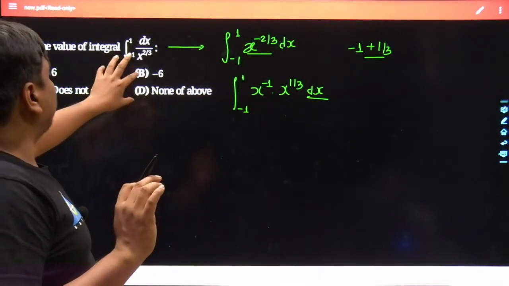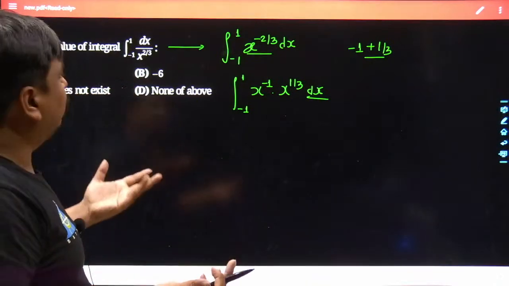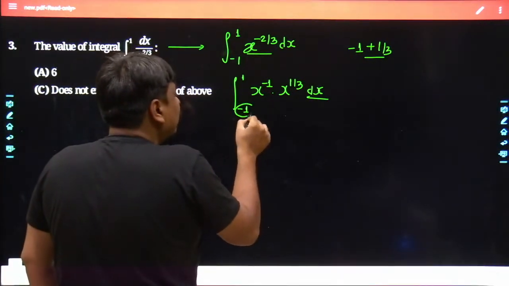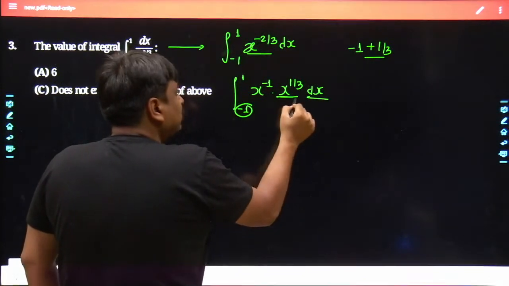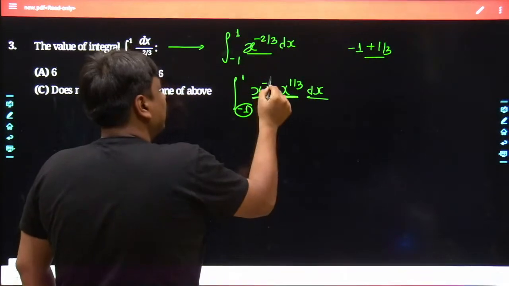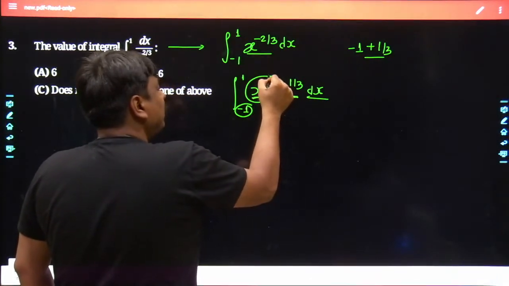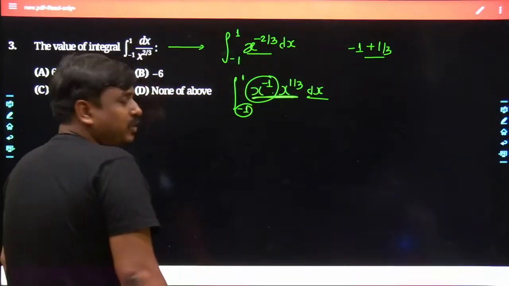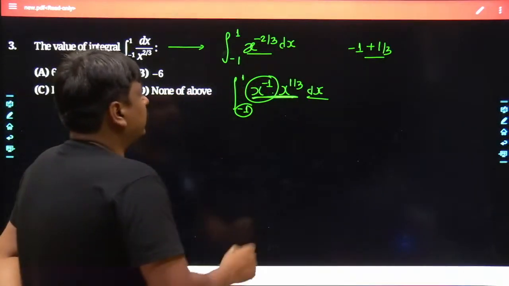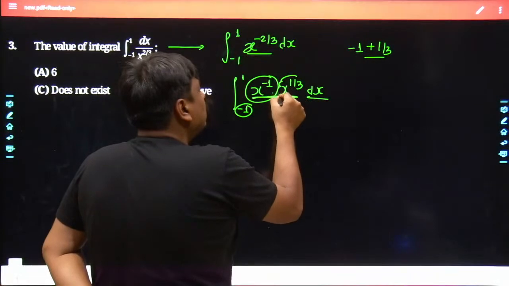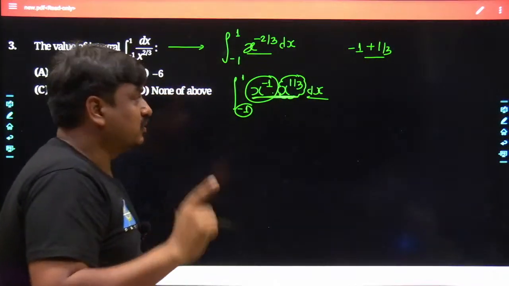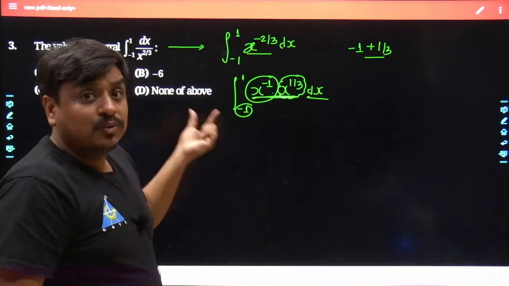Although x to the power of 2 by 3 looks fine, what happens once you feed the limits over the values of x? You are interested in finding the area occupied by this complete function. As far as x inverse is concerned, it would be a well defined function between x equals -1 to 1, but x to the power of 1 by 3 would not be a well defined function, because it would form an imaginary function for all negative values of x.